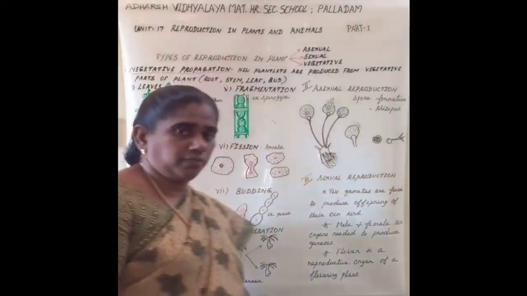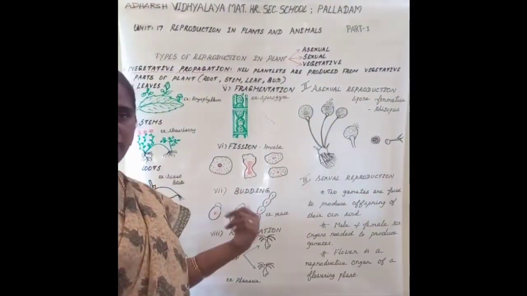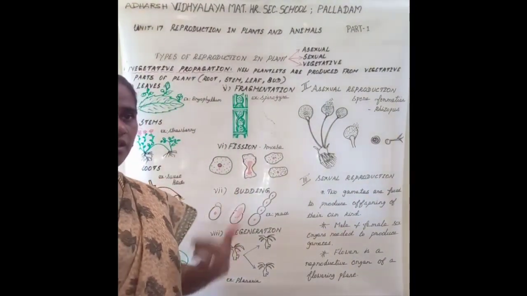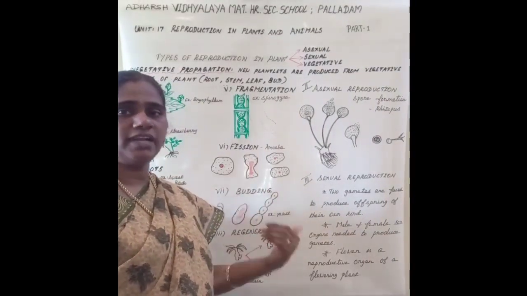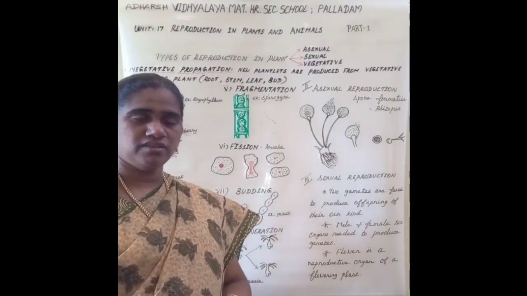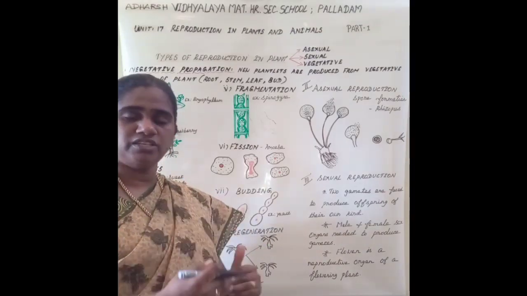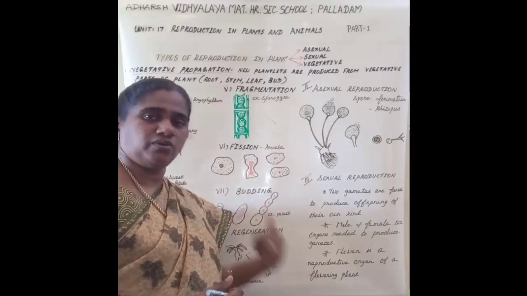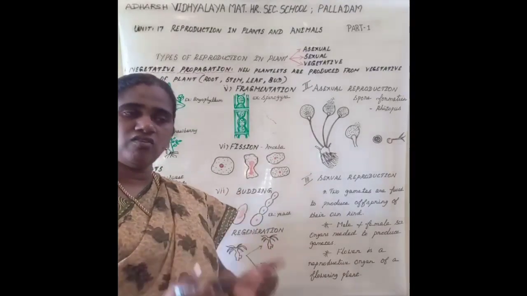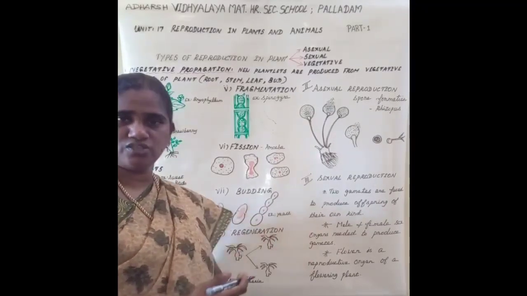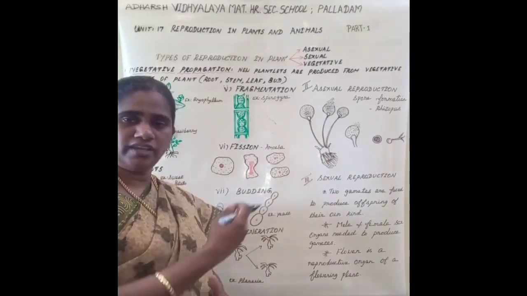Next, let's study asexual reproduction. Actually, vegetative propagation is also one of the methods of asexual reproduction. Asexual, A means absent. Here, only a single parent is involved. There will be no gamete formation. There will be no gametic fusion. Here mitotic division only takes place, no meiotic division. Then the offsprings produced as a result of asexual reproduction are exactly similar to their parent.